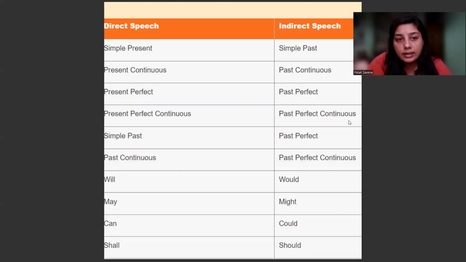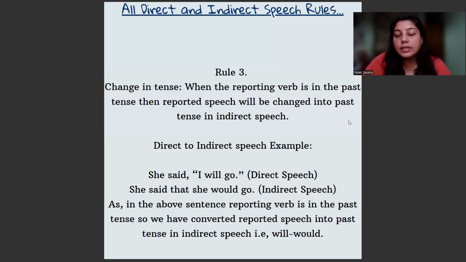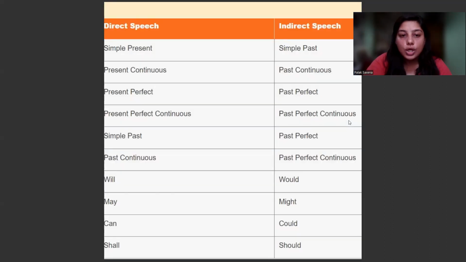These are other examples where you can see the transitioning of the sentence, and you should be very careful while doing this. If you see the fourth row from the last, it is mentioned will change into would. And it is exactly what we did in the previous example. Instead of writing I will go, we changed it into she would go. So this is how you will remember how the verb in the reporting verb will change the reported speech.